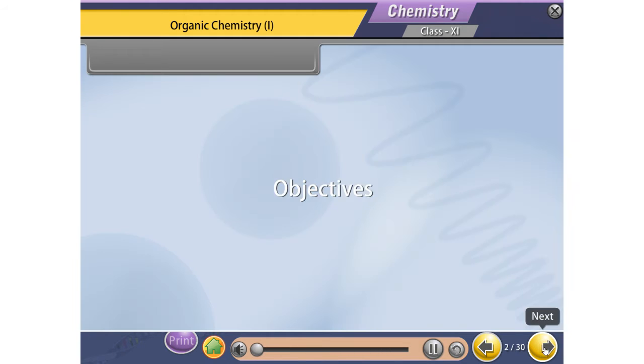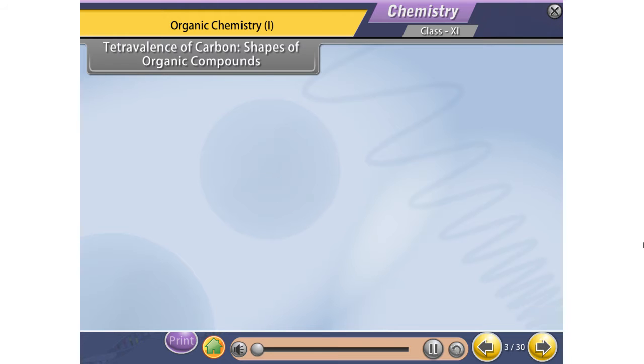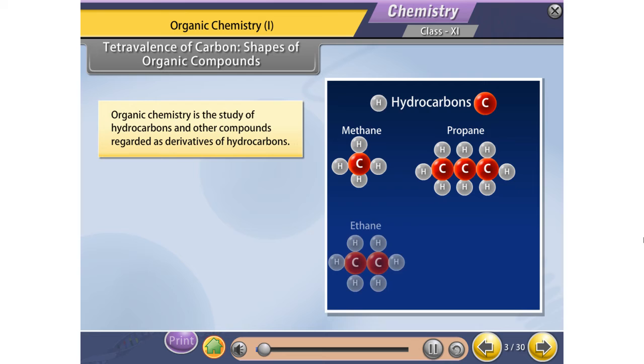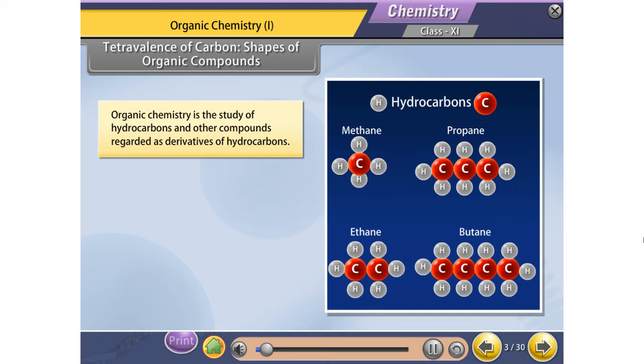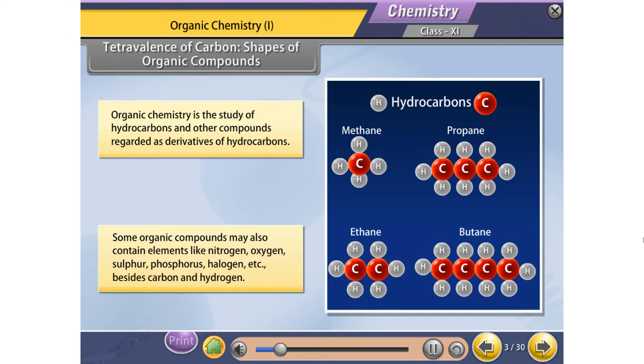Introduction. Objectives: tetravalence of carbon, shapes of organic compounds. Organic chemistry is the study of hydrocarbons and other compounds regarded as derivatives of hydrocarbons. Some organic compounds may also contain elements like nitrogen, oxygen, sulfur, phosphorus, halogen, etc., besides carbon and hydrogen.